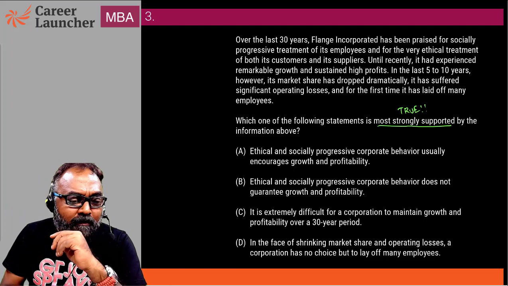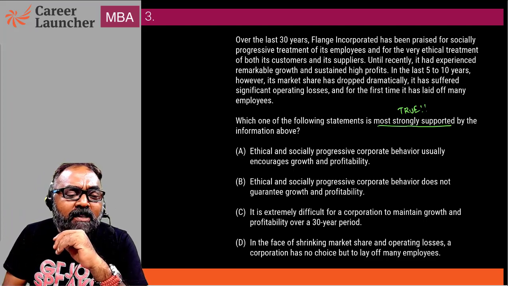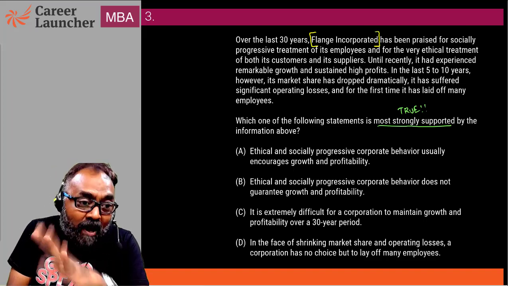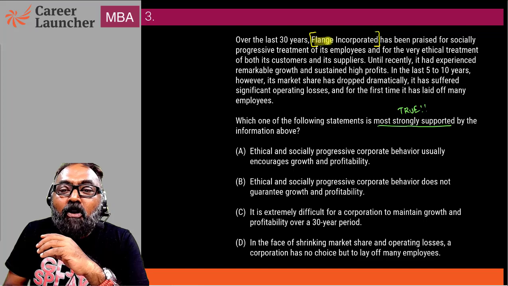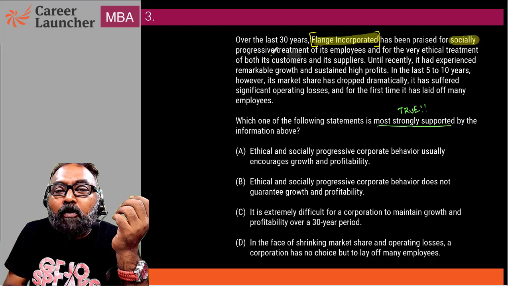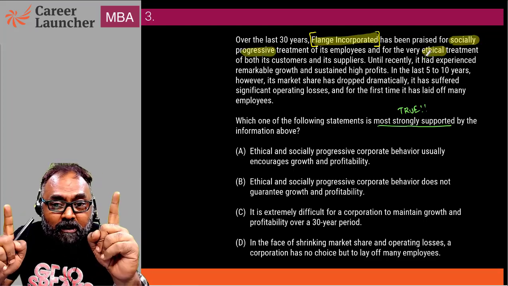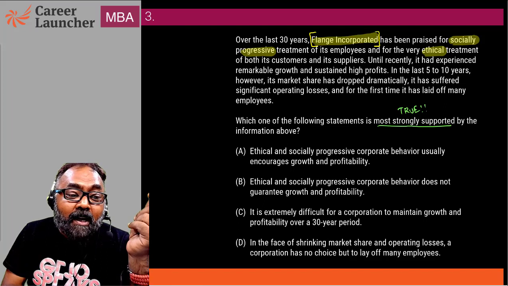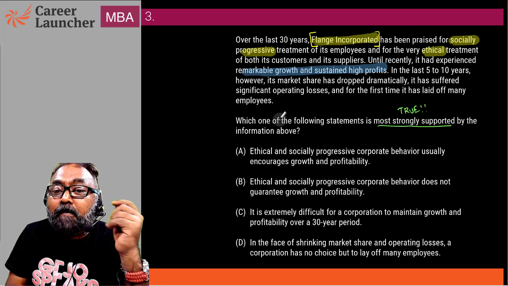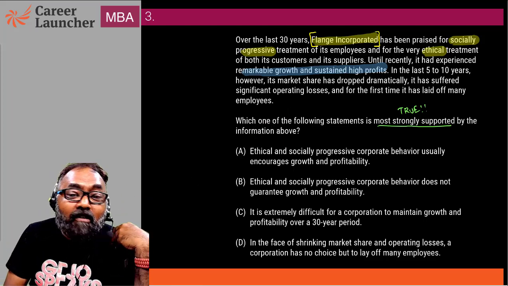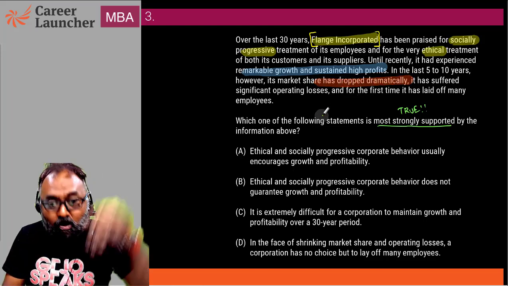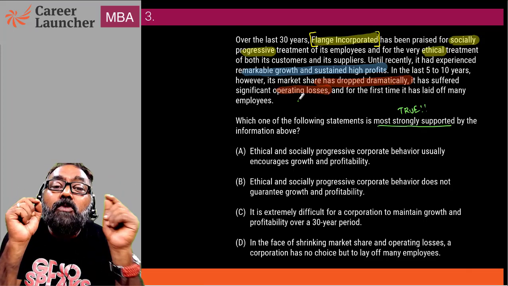If you actually look at this statement, it is talking about one company, right? Which is our Flange Incorporated. That company is so socially progressive and ethical. In that one company, it initially had such remarkable growth and high profit, but currently its market share has dropped dramatically, which means it has gone down, and it had losses. We are talking about this one company.